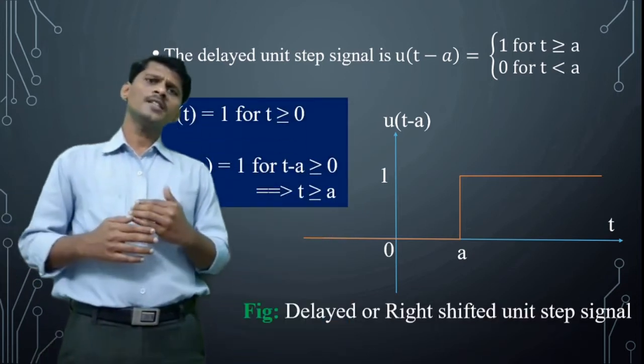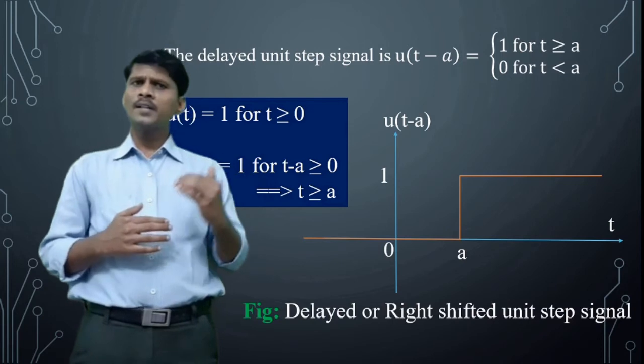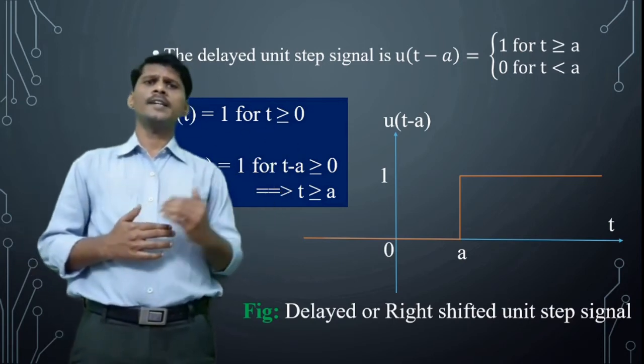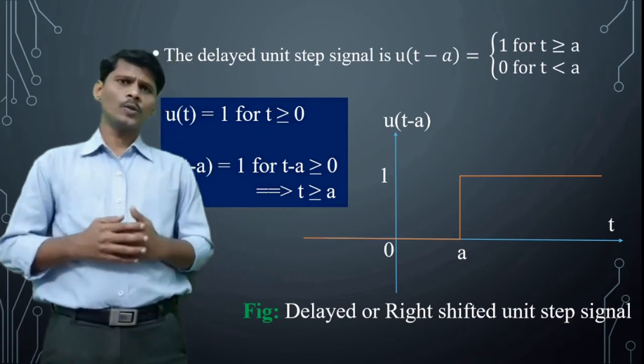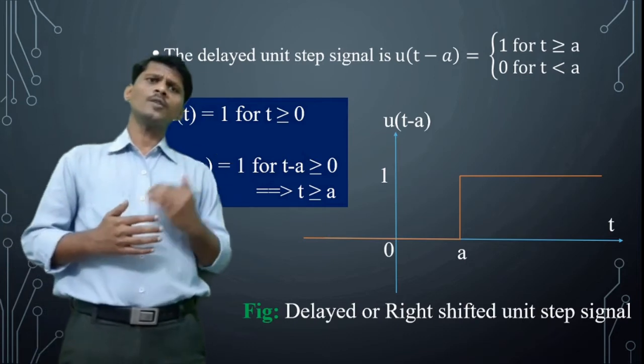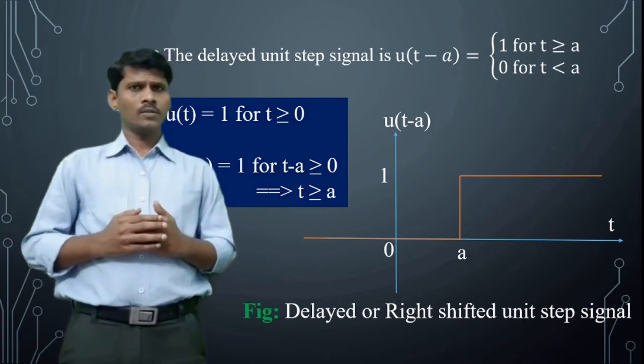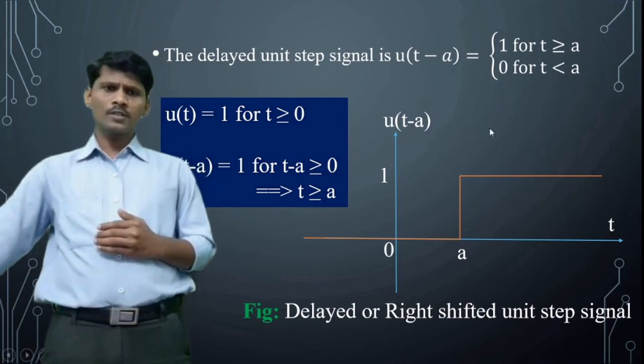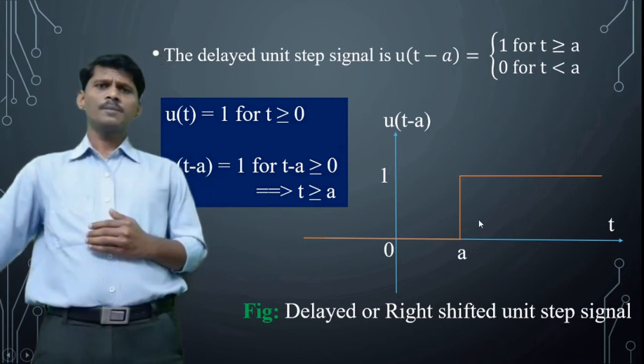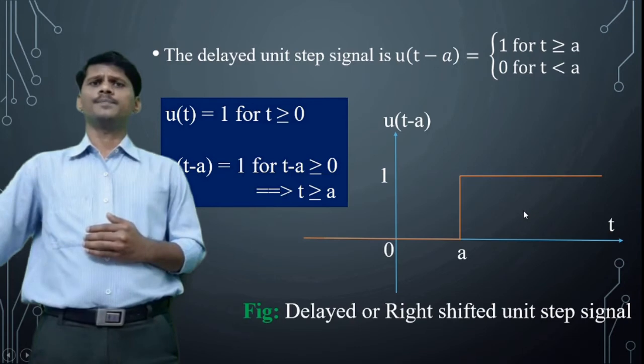Moving minus a to the right side, that is t greater than or equal to a. So for t greater than or equal to a, u of t minus a is equal to 1. This is the graphical representation of the right shifted unit step signal.